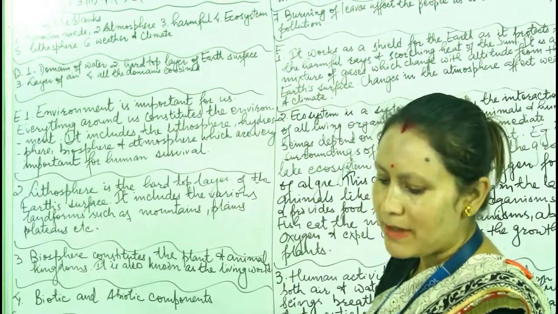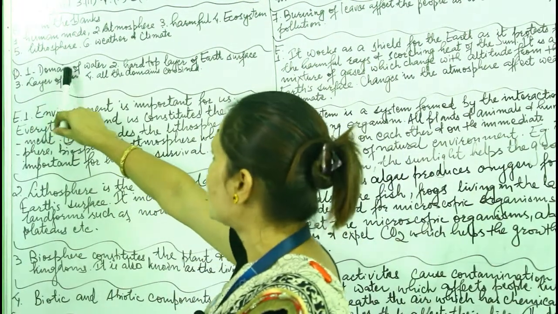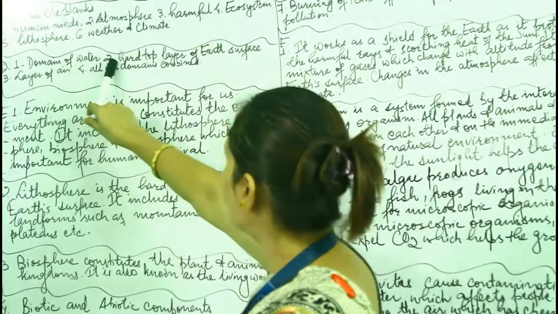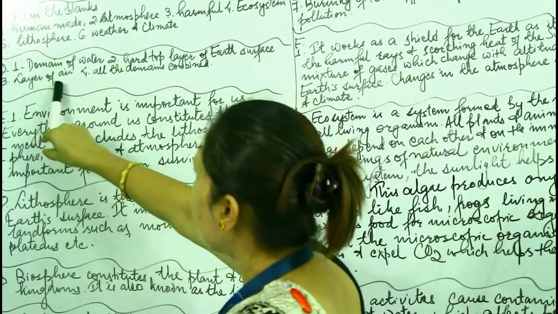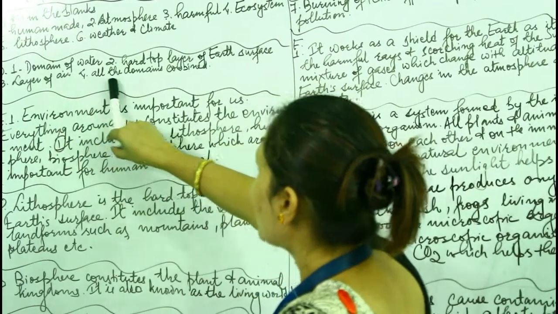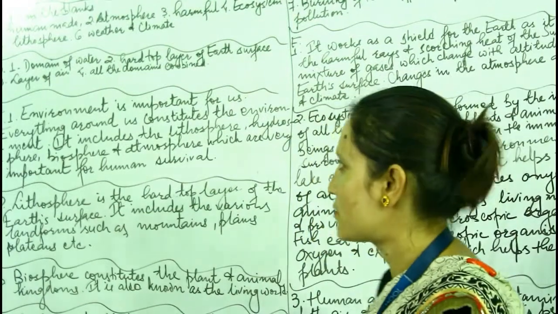Number D, match the following. Number 1 you have to match with domain of water. Number 2, hard top layer of the earth's surface. Number 3, layer of air. Number 4, all the domains combined. Now the question answers, short questions.